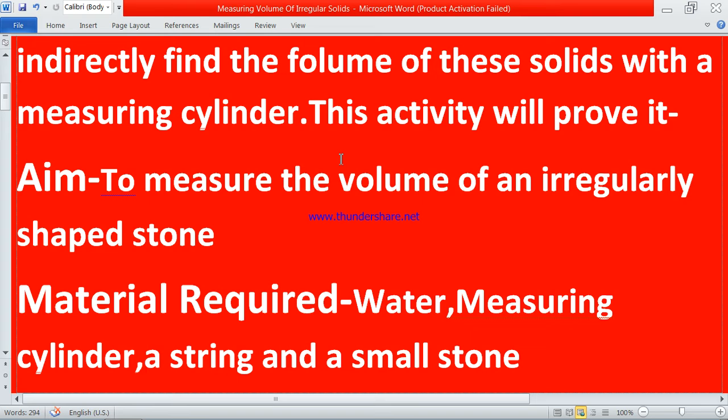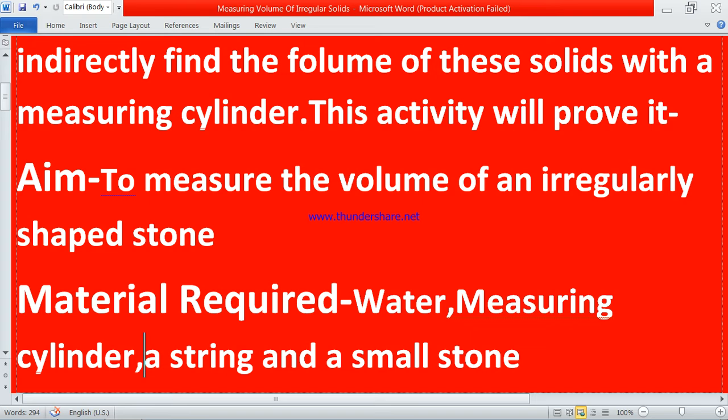Suppose 2 ml is 2 centimeter cube. So 2 into 2 into 2. What is the cube of 2? 2 into 2 is 4, and 4 into 2 is 8. So the cube of 2 is 8. So 2 ml is 8 centimeter cube.